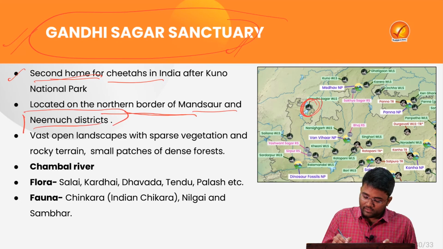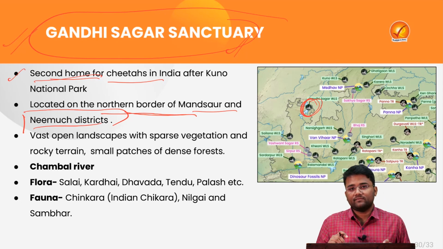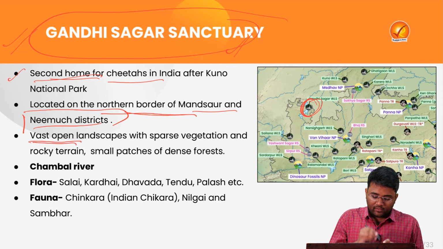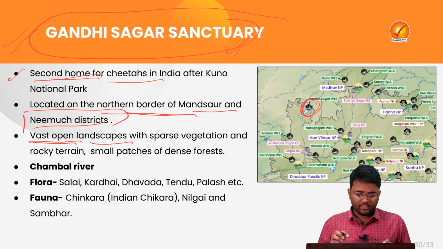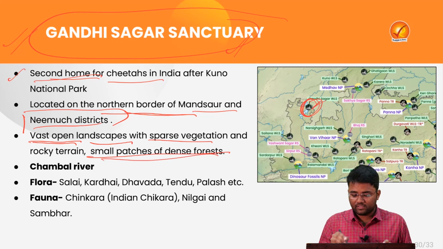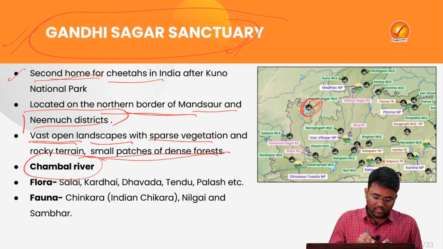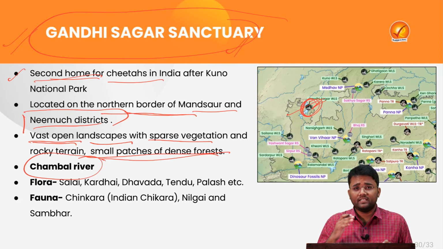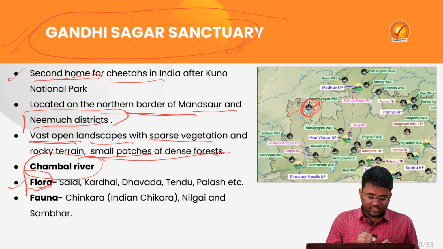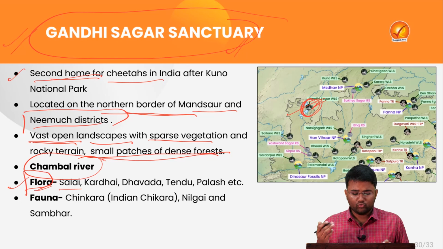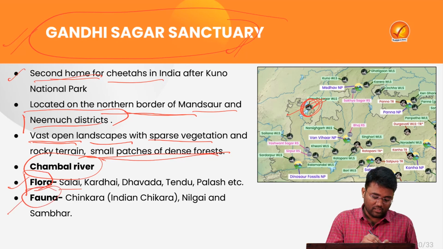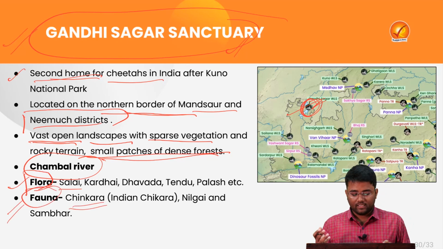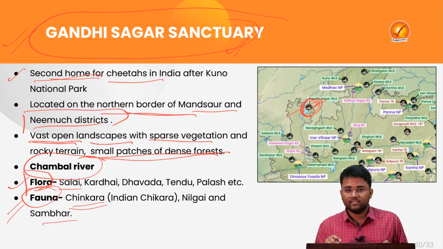This sanctuary also shares borders with Rajasthan, and it comprises vast open landscape with sparse vegetation and rocky terrain, and there are small patches of dense forest in this wildlife sanctuary. The Chambal river is the main river that goes through this Gandhi Sagar wildlife sanctuary, and it divides the sanctuary into 2 parts. The various flora or tree species are salai, kardhai, dhavda, tendu, palas, etc. And various fauna or animal species present in this wildlife sanctuary are chinkara, nilgai and sambar.